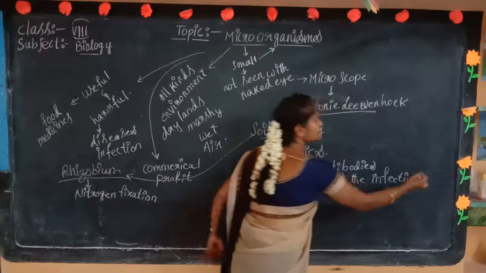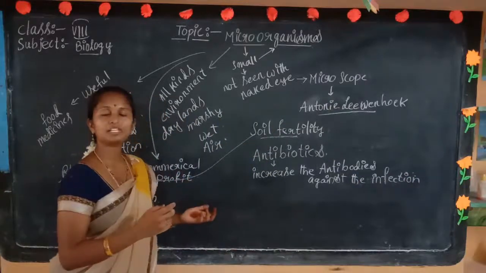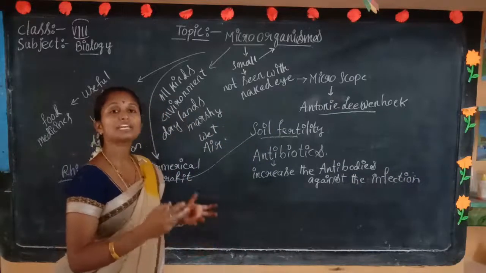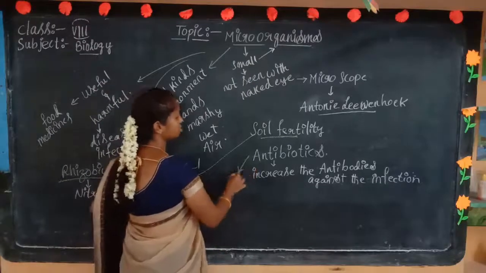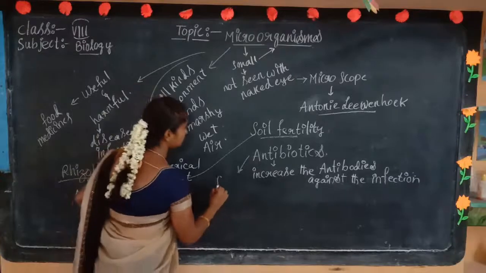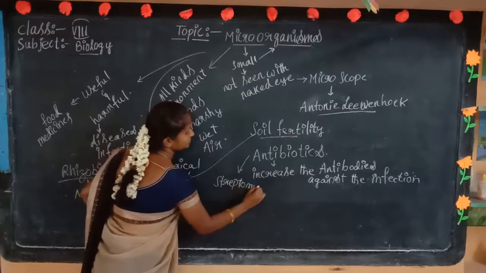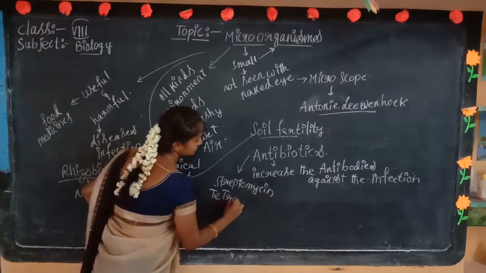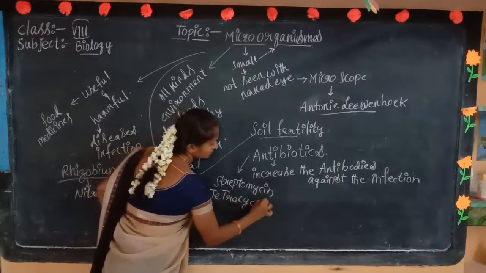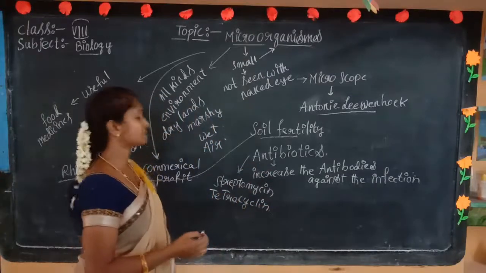Yes, it will be killed, or else our body will produce antibodies against the infection to kill it. The best antibiotics were also discussed in the last classes. Examples are streptomycin and tetracycline. These are the best examples of antibiotics we discussed in the last classes.